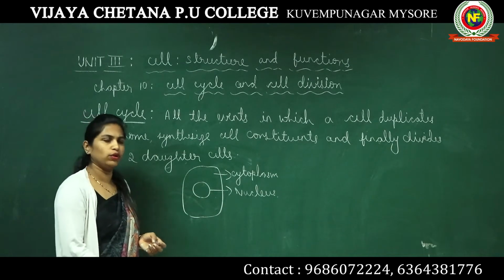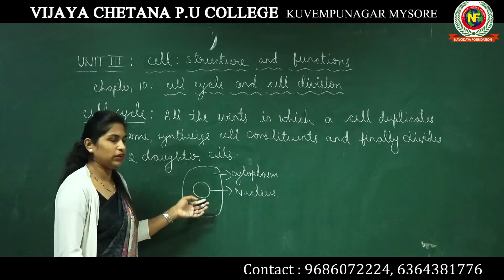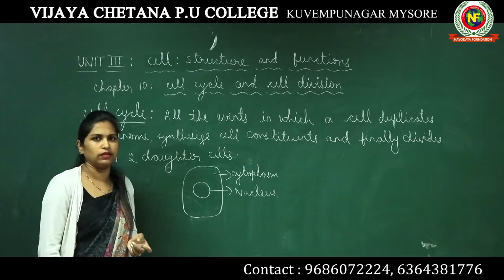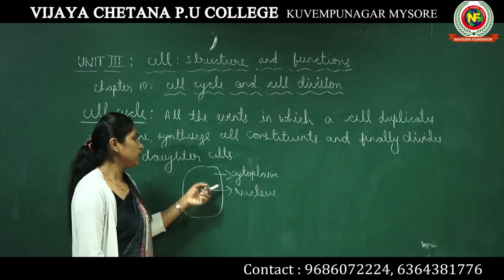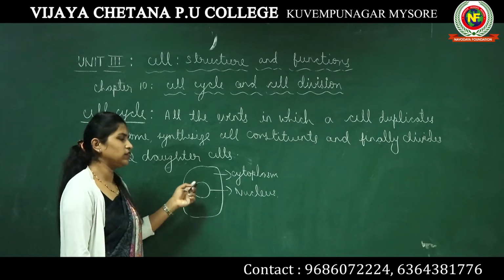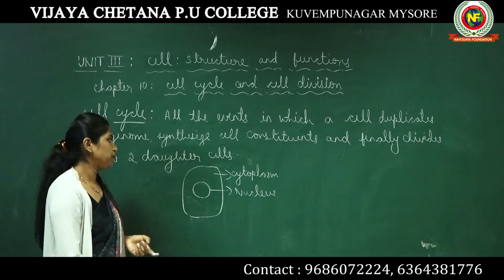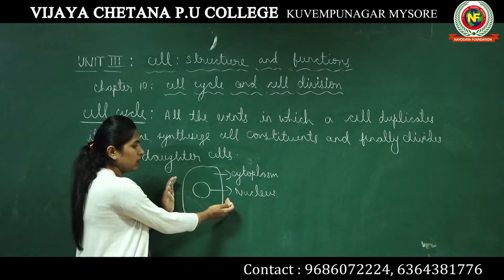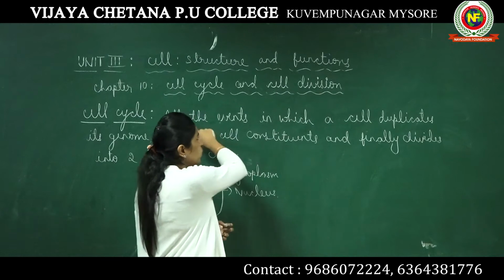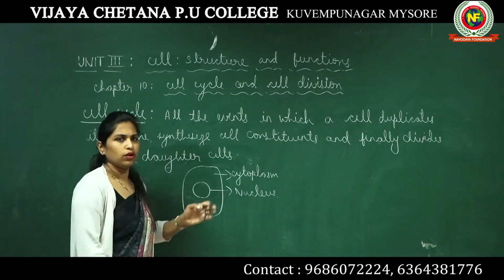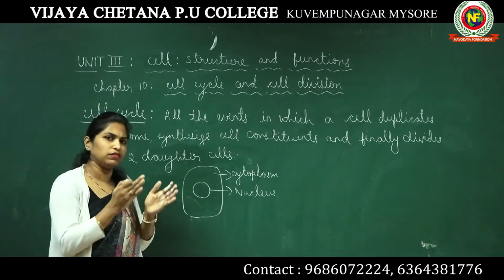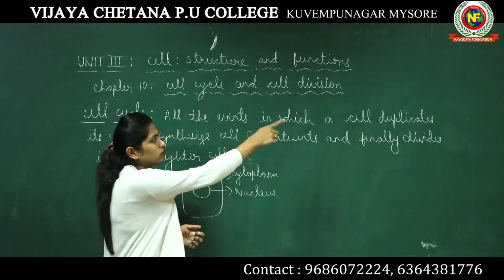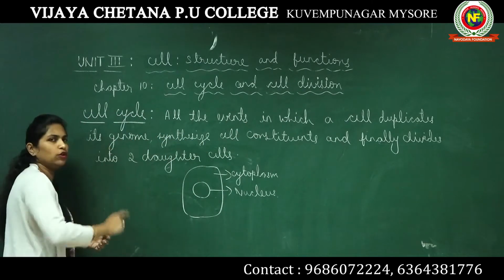It could be a eukaryotic cell, and if it is a eukaryotic cell, the cell components are cytoplasm and the nucleus. Whereas in a prokaryotic cell, there is no nucleus. Now, what happens is, when a cell is formed, it undergoes a series of events. As soon as the cell is formed, it undergoes multiple events, which includes duplication of its genome.